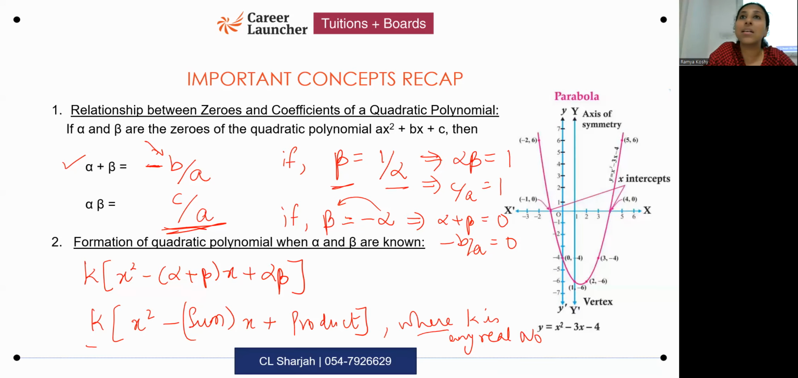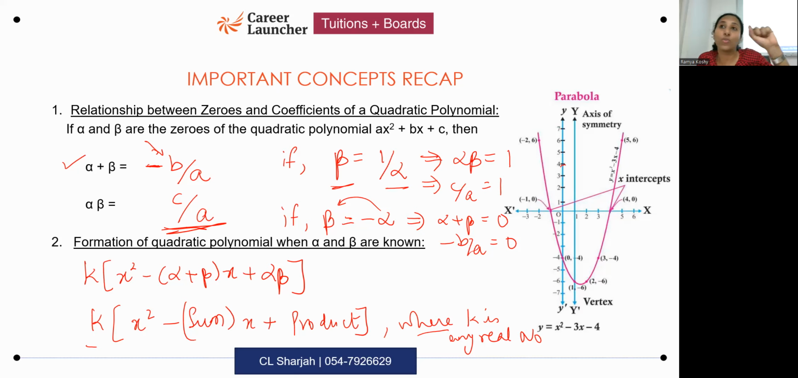Even graphically it makes sense. A quadratic polynomial has a maximum of how many zeros? 2 zeros. A quadratic polynomial has a maximum of 2 zeros. I could draw so many parabolas here, like this, like this. So many parabolas I can draw through these 2 zeros. So there are infinitely many polynomials which can have the same zeros. Do you remember the graphical meaning of zeros? What is the graphical meaning of zeros?